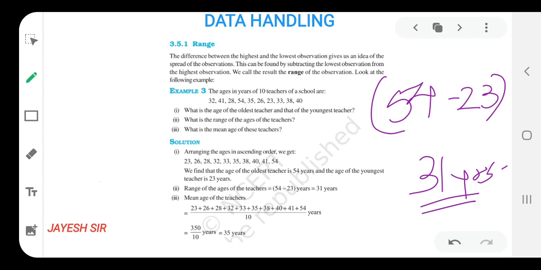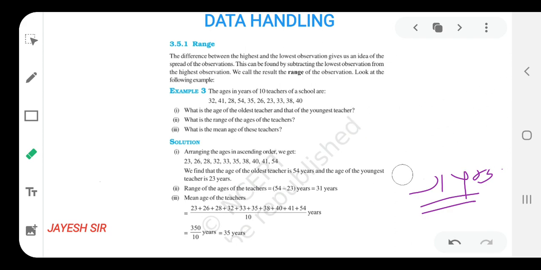I hope you all might be getting it, friends. So this is the range of the teachers. That means the value varies within 31 years. I hope you all might be getting it. That is the range of the teachers' ages.